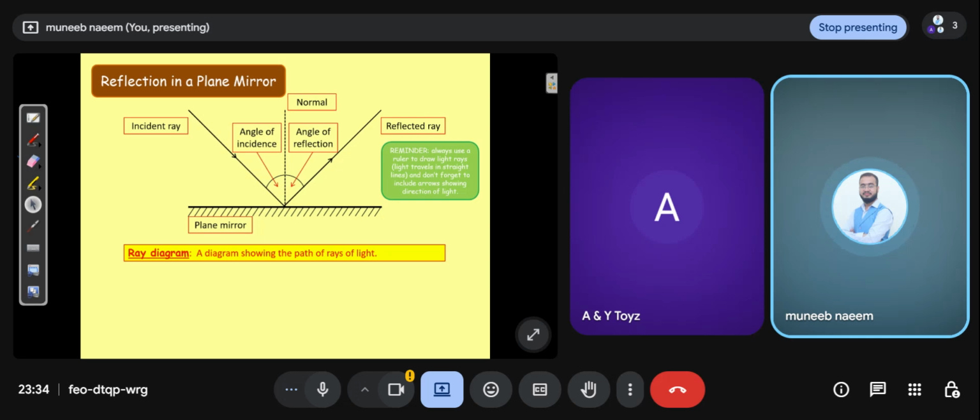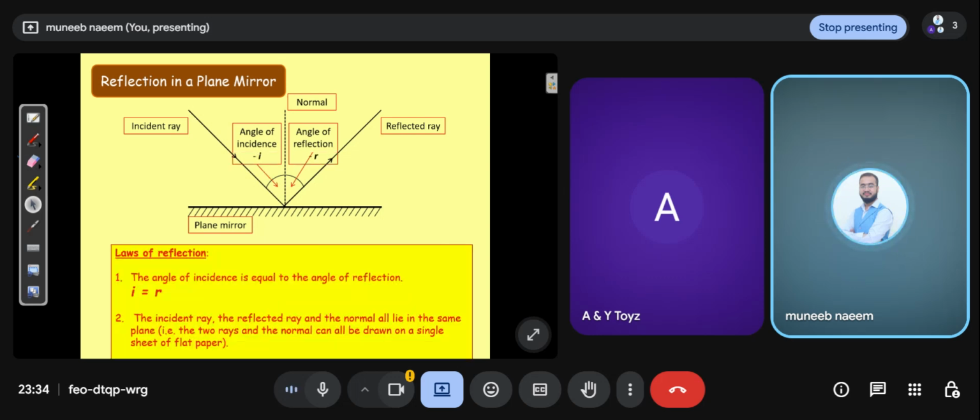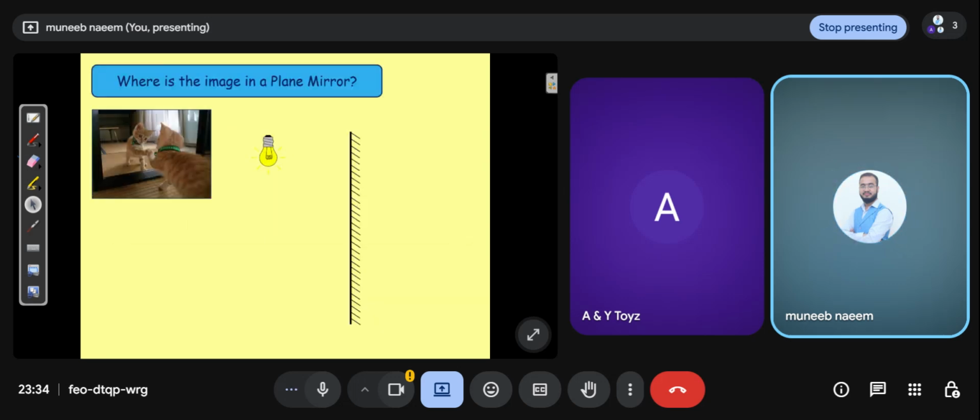Number one, the reminder: always use a ruler to draw light rays. Light travels in straight lines, and don't forget to include arrows showing the direction of light. A ray diagram shows the path of the light. There are laws. First law, angle I is equal to angle R. The second law, all three lines lie on the same plane. You can see where the image is in a plane mirror.